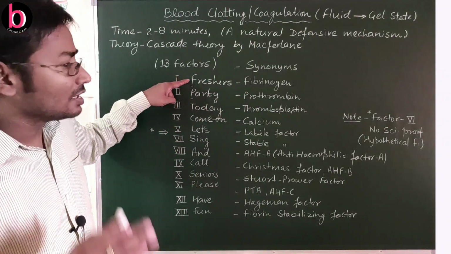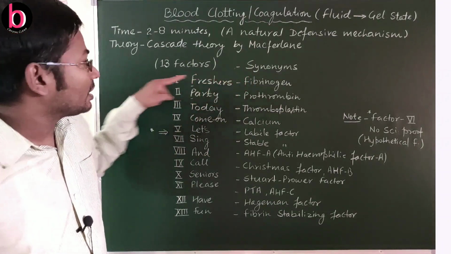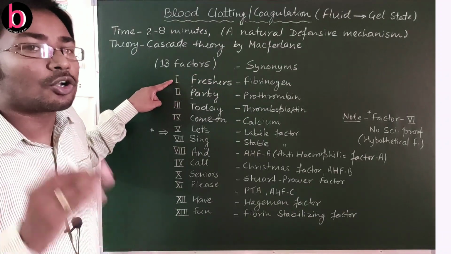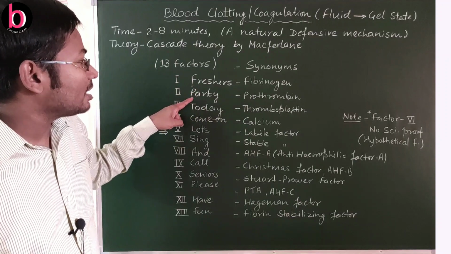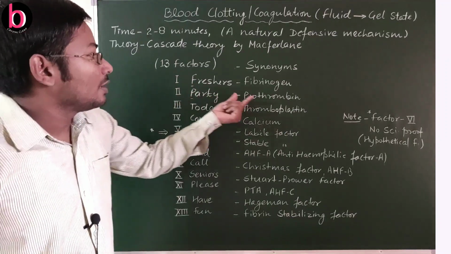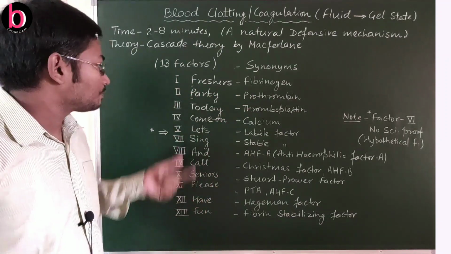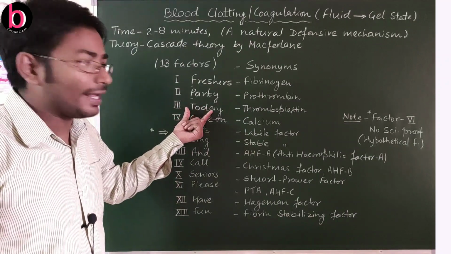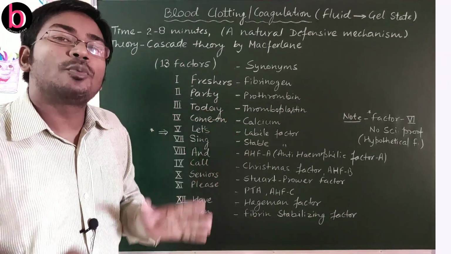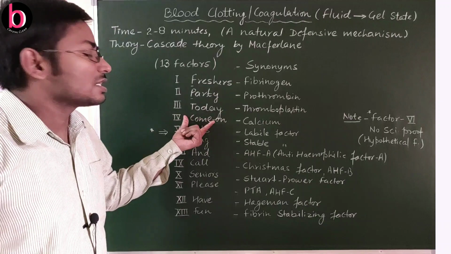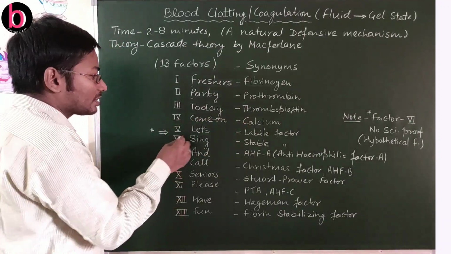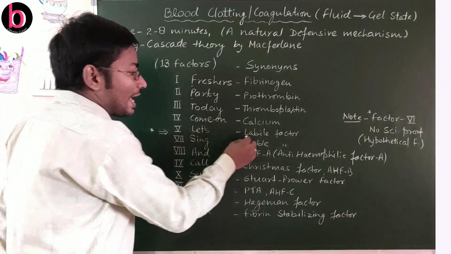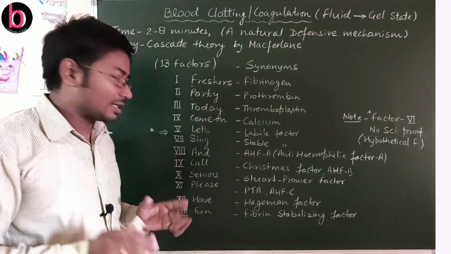From freshers, F is fibrinogen, the first blood clotting factor out of the 13. Second, party, so P for prothrombin. Third, today, so T for thromboplastin. Fourth, come on, so C for calcium. Fifth, let's, so L for labile factor.